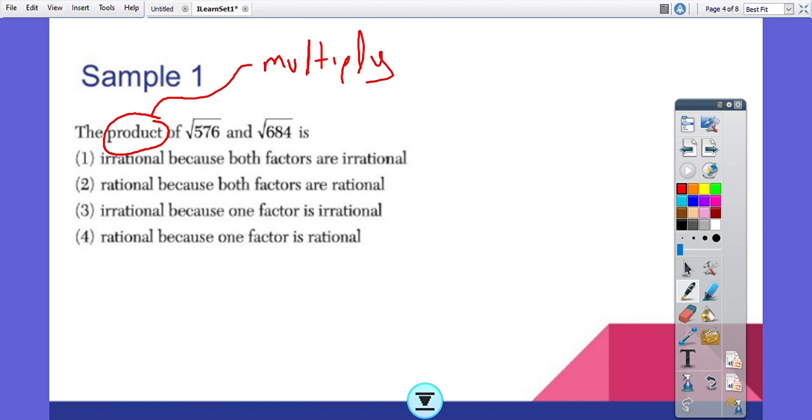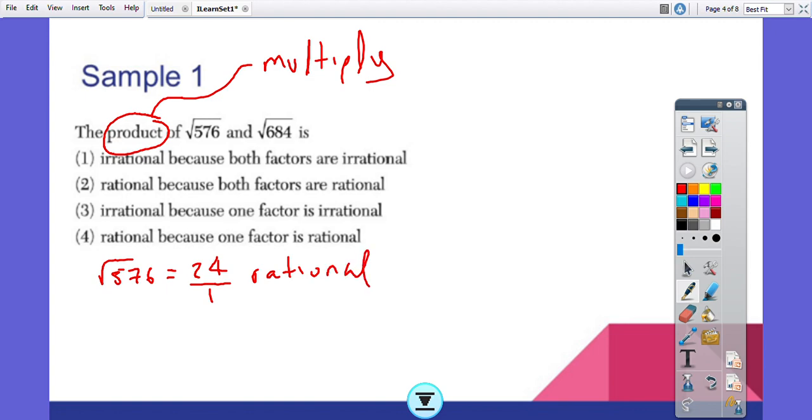You can just type in Google Calculator and it will take you straight to a calculator that you can use for these exercises. So the first thing I wanted to do is check if the square root of 576 is rational or irrational. If I punch it in, I get the square root of 576 equals 24. Because this is a whole number, I can definitely write it as a fraction, 24 over 1, which means this number is rational.